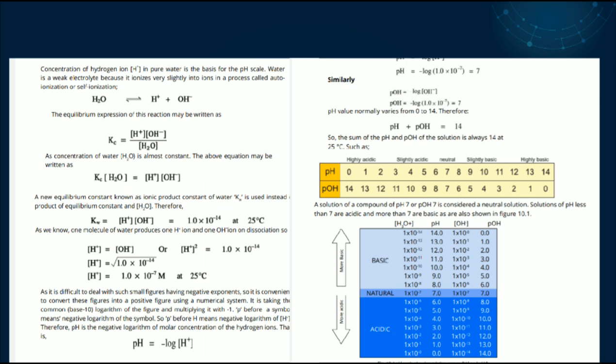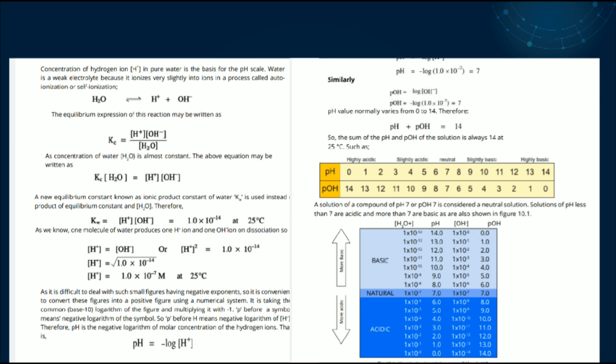You can write the equilibrium constant expression for this reaction, because you have learned the full first chapter, chemical equilibrium. You can write the Kc relation: the product of molar concentration of the products to the product of molar concentration of reactants.